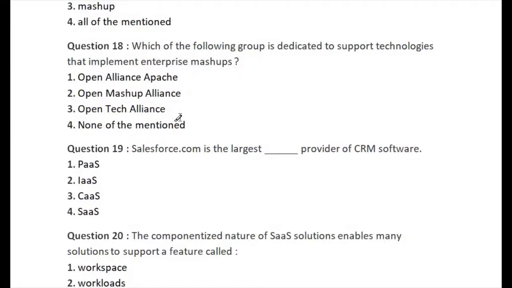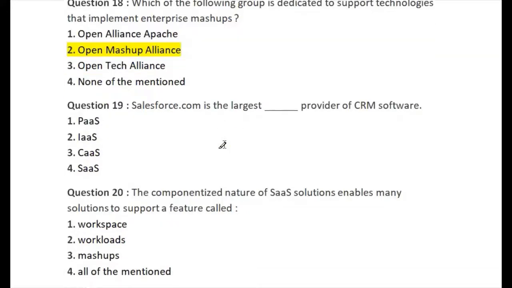Let's go for question number 18. Which of the following group is dedicated to support technologies that implement enterprise mashups? First one is Open Alliance Apache, second one is Open Mashup Alliance, third one is Open Tech Alliance, and fourth one is none of the mentioned. So the right answer of question number 18 is option number 2, Open Mashup Alliance. This is the right answer of question number 18.